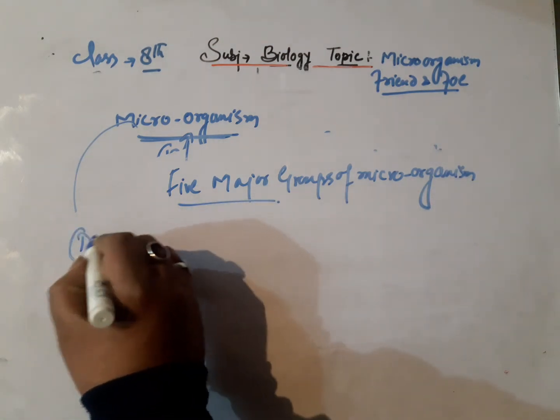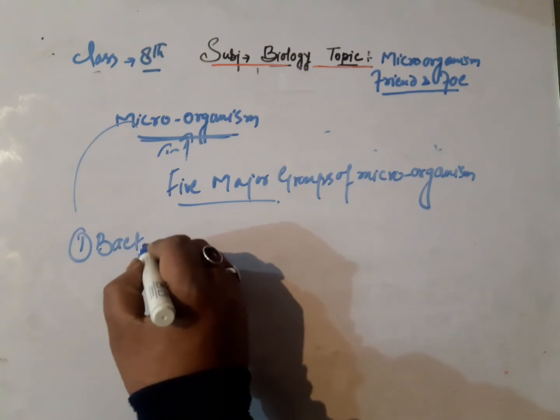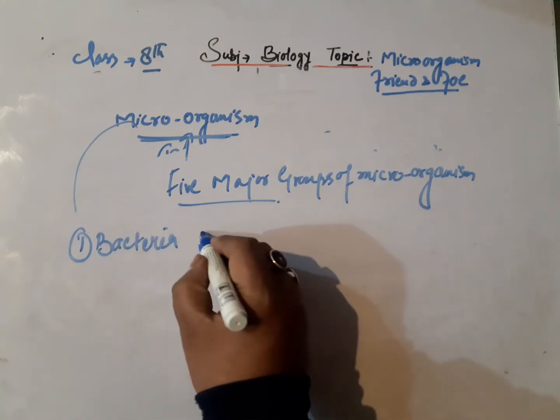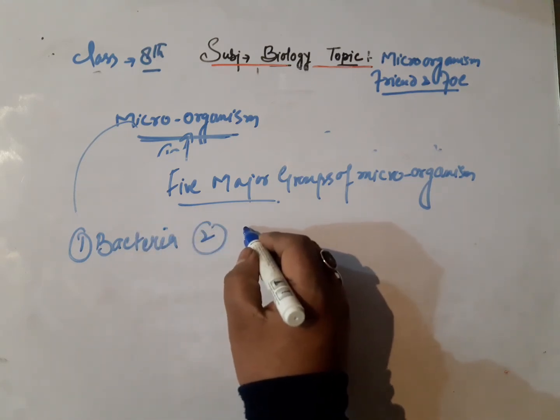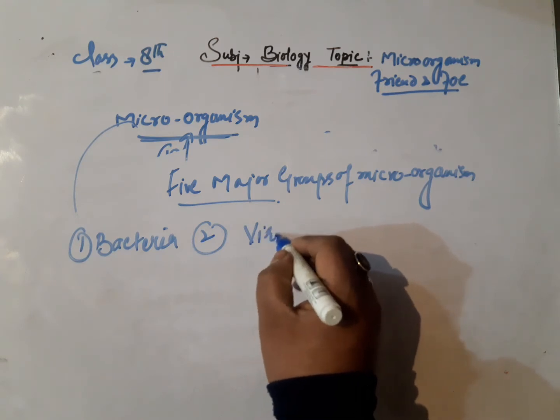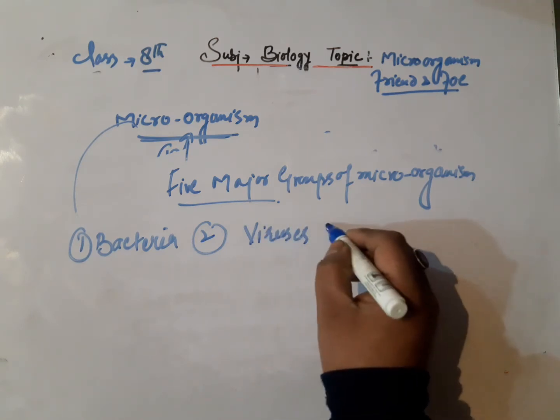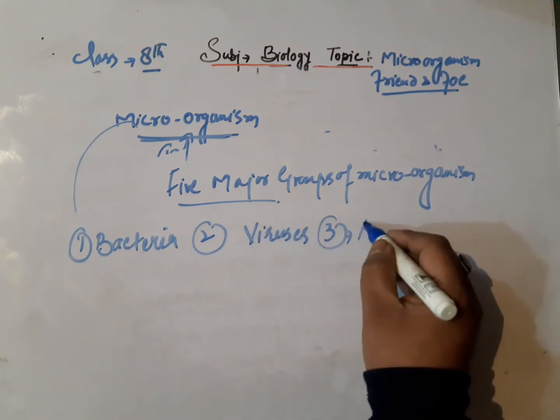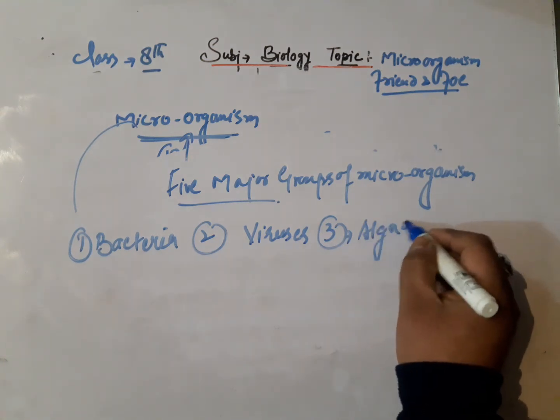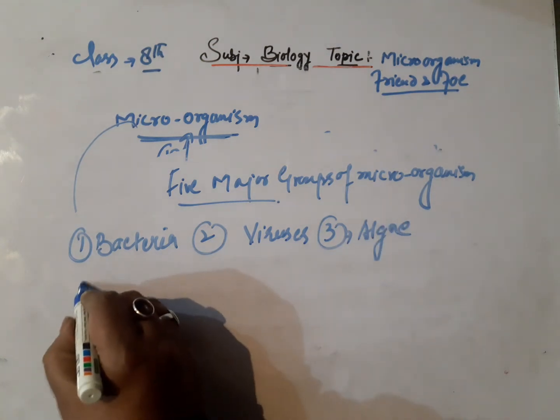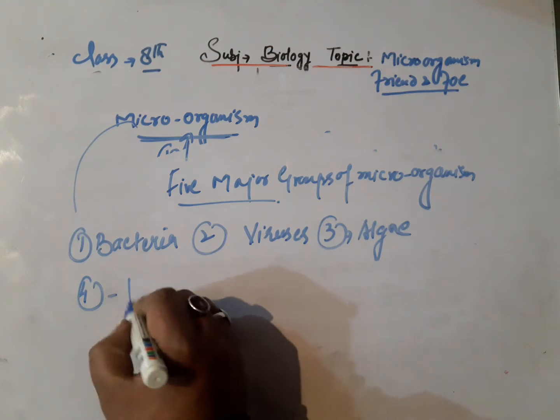Number first is bacteria. Number second is virus. Number third, algae. Number four, fungi.